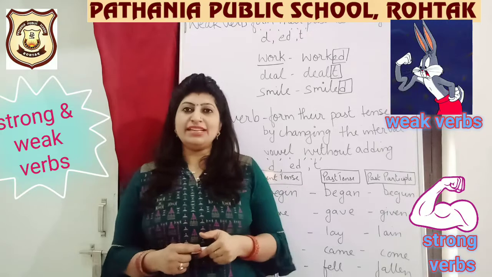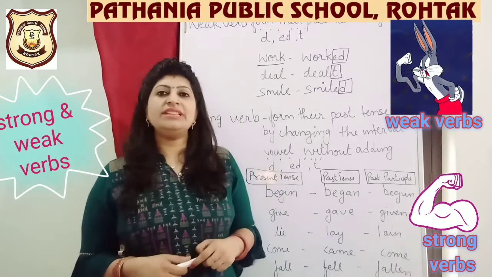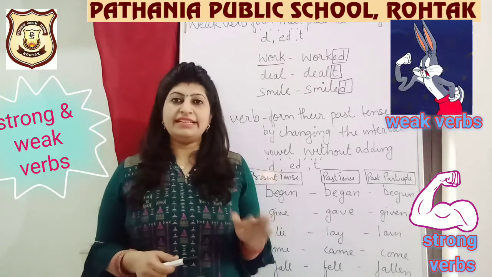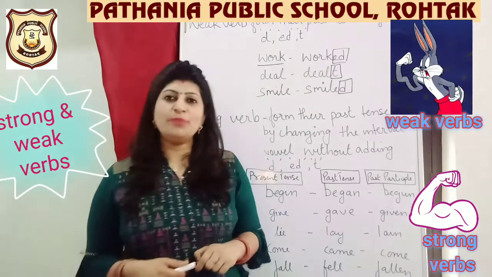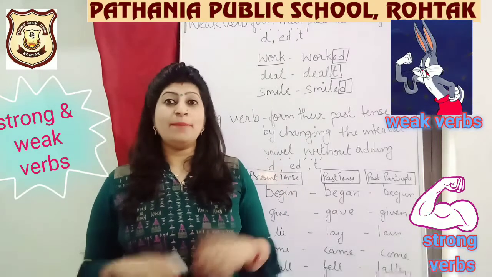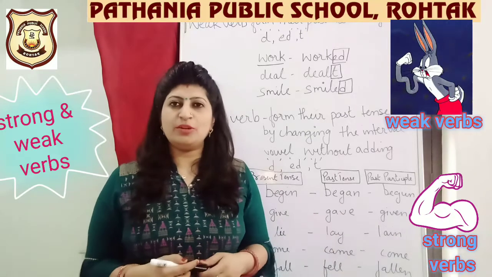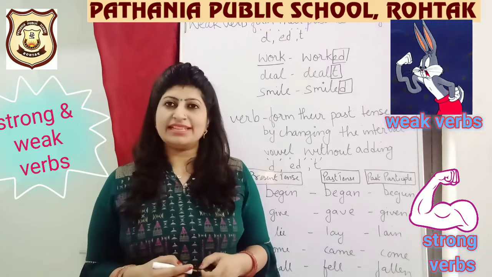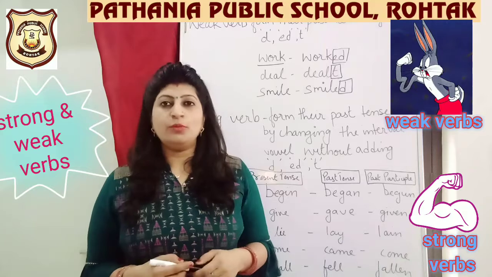Now one thing I will tell you is how to remember the verbs. See children, there are two types of verbs, if we broadly classify in terms of strong and weak verbs. Now see dear children, you must have noticed the things that are available in plenty. जब कोई चीज बहुत ज्यादा क्वांटिटी में अवेलेबल होती है then the value of that thing is not so much, right? And the thing which is available less in number, that we really value.